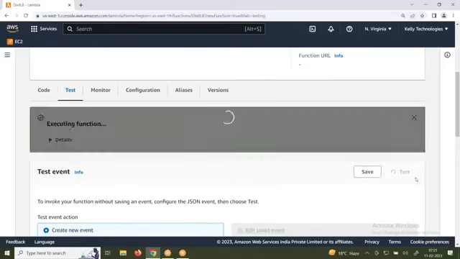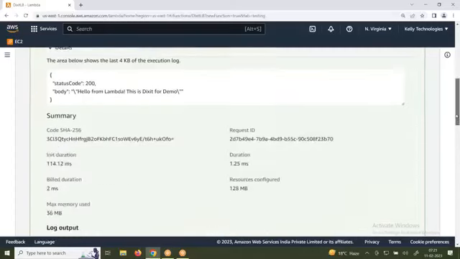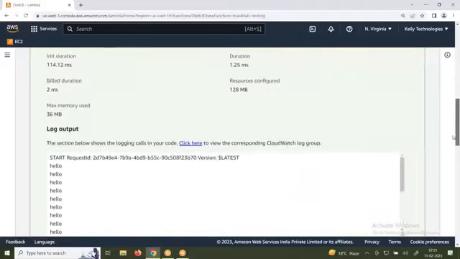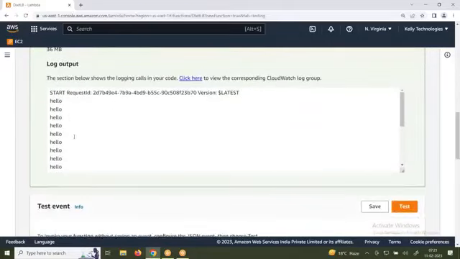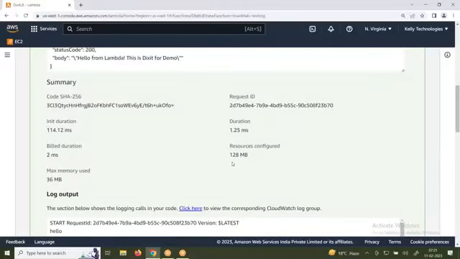Okay, test it. Now you go and click on it. The print statement happened. But if you see, what is the output? Is it clear, right? It will clearly specify how much time it has taken and what resources. Based on this, you can change your lambda function: what is the memory you need, and everything.